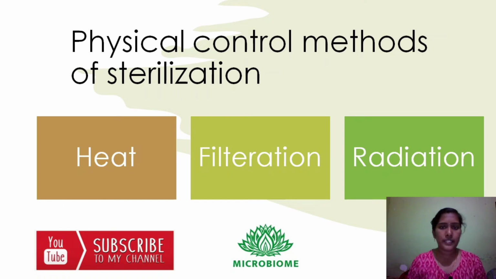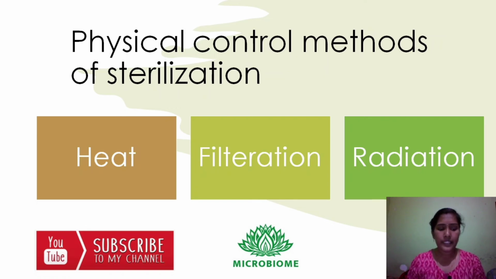And next question is about physical control methods of sterilization: heat, filtration and radiation. Moist heat sterilization and dry heat sterilization come under heat. So the moist heat sterilization, autoclave, was discovered by Chamberland in 1884, and incineration and hot air oven come under dry heat sterilization. In filtration, depth filter and membrane filter. So the pore size of a membrane filter is 0.2 μm in diameter.